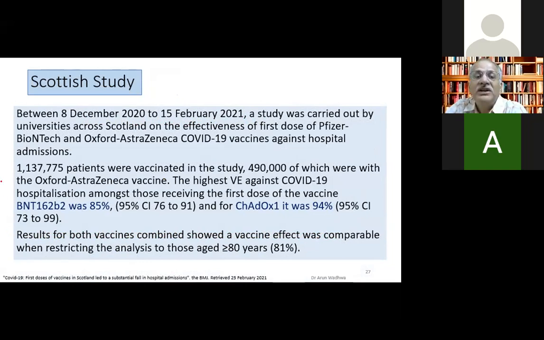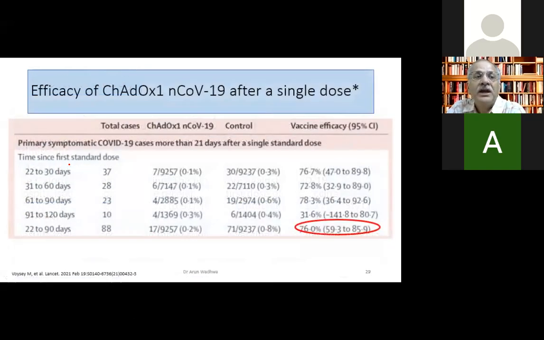And they found that the total efficacy of the Pfizer vaccine was found to be 85% and the Covishield was found to be 94%. So appears a little unlikely, but this is a very large study, so have to believe it unless it's done in different countries, we don't know. And when the people above 80 years were taken into calculation, the efficacy was same, 81%. So above 80 years, they were same, but younger population, Covishield turned out to be a little better. And 1 lakh participants is a good number.